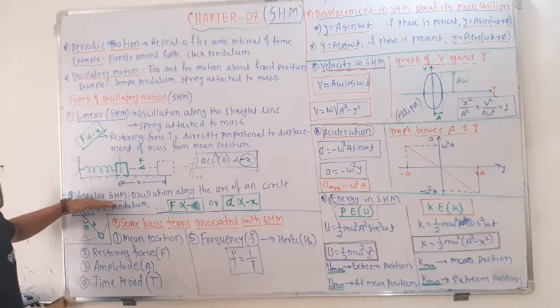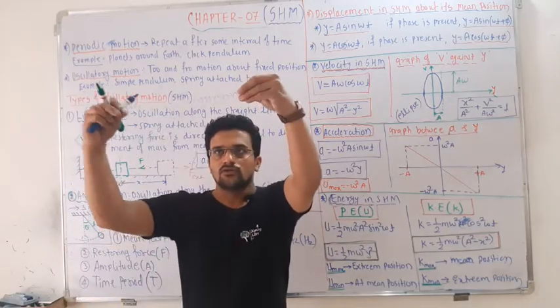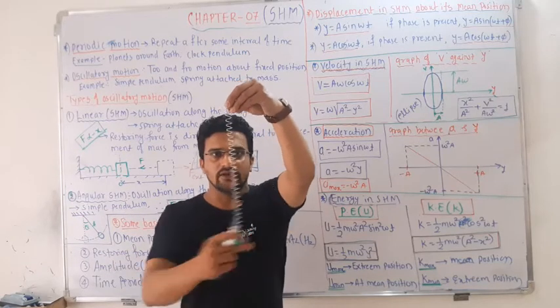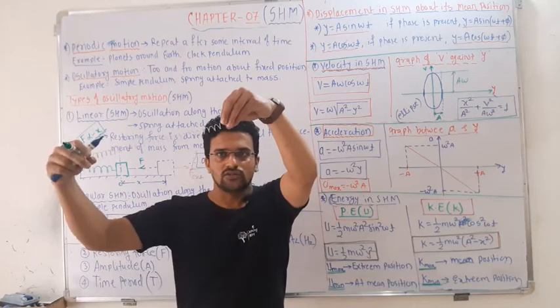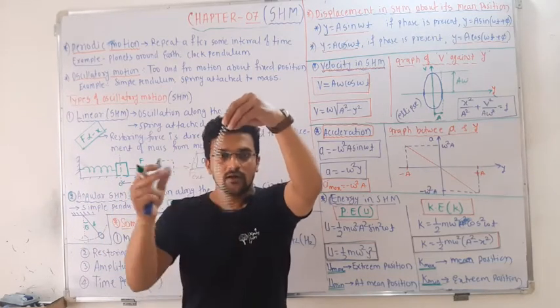In the same way, angular SHM: where linear is along a line, angular means it makes a certain angle. If you take the simple pendulum, it will move like this, covering a certain angle. From the mean position, if you take it to this side, this is the angle made by the pendulum.